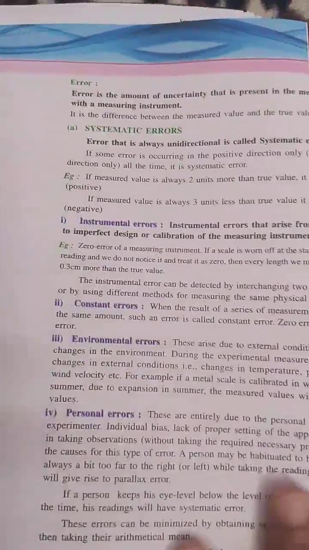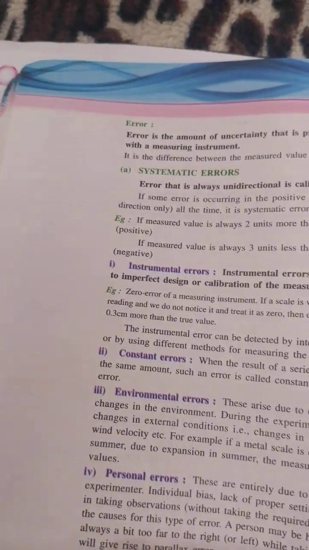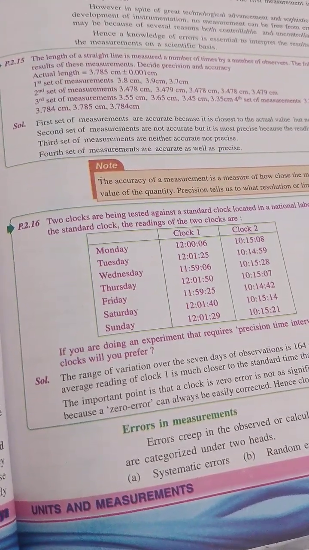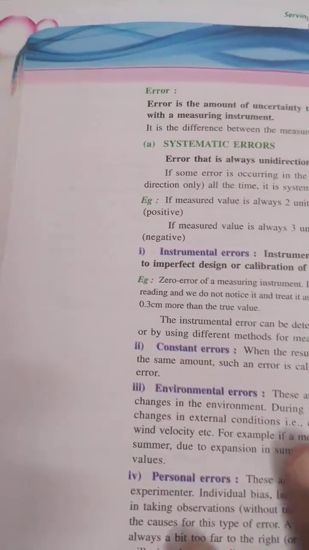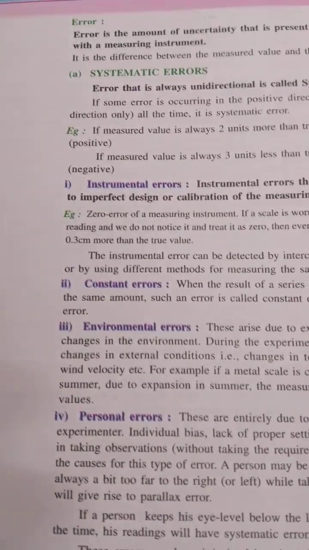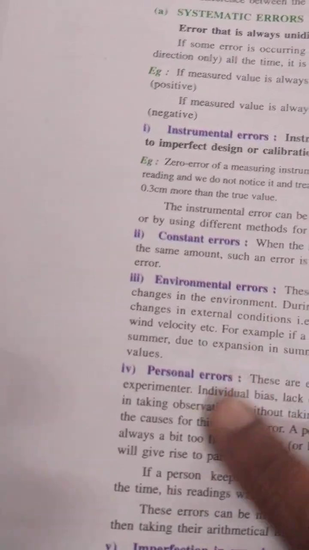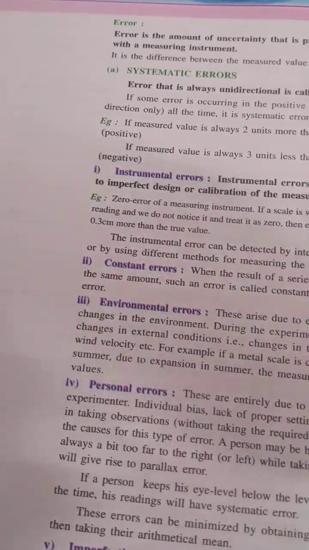Now while you are measuring a physical quantity, you will get different errors. Error means uncertainty. Uncertainty arises due to different situations. Errors are systematic errors and random errors. Systematic errors are due to the instrument used, maybe instrument errors. In that there are also constant errors, environmental errors, personal errors, imperfection in experimental technique, and imperfect procedure.